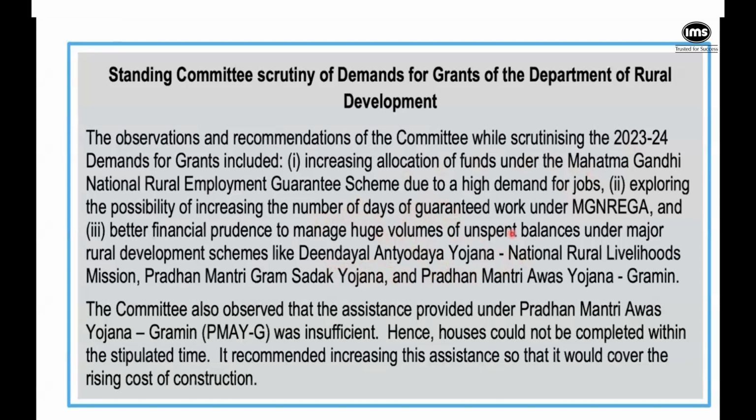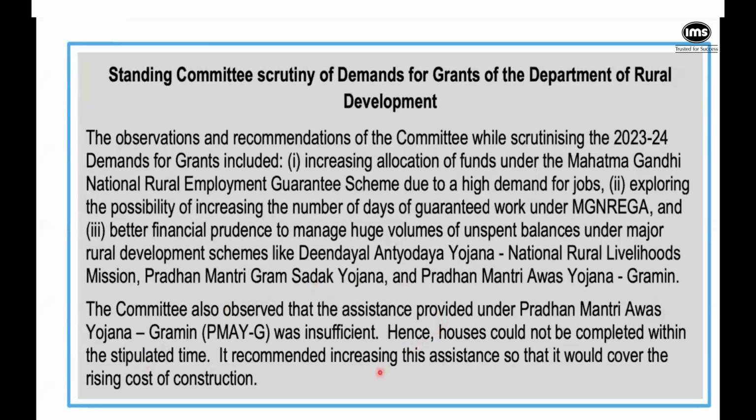In the latter part, you can see that it has also commented on Pradhan Mantri Awas Yojana Gramin, the rural part of the housing development scheme that the government has, saying that the assistance is insufficient, that the houses could not be completed within the stipulated or budgeted time because of the rising cost of construction, and the amounts were not released in time. So this is the kind of role that the standing committee plays.